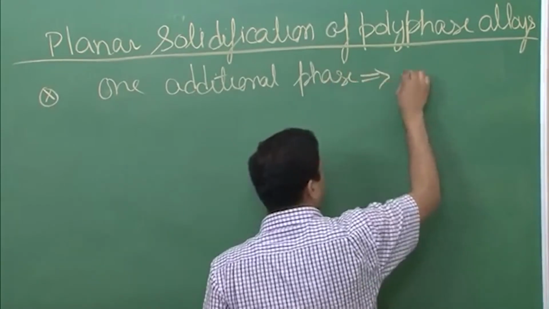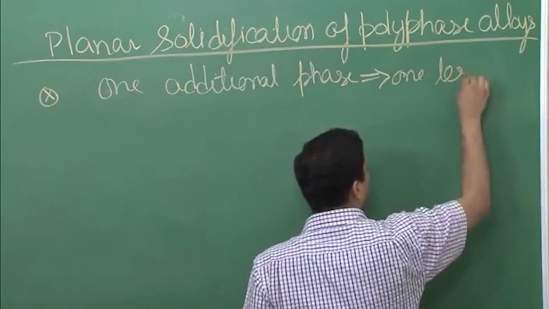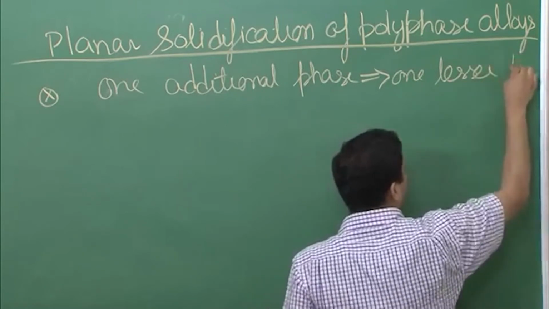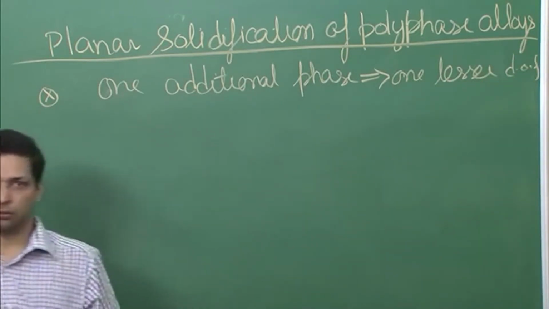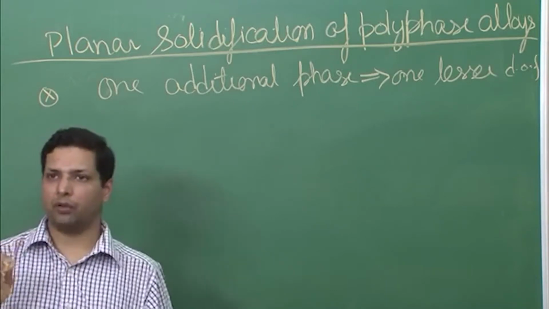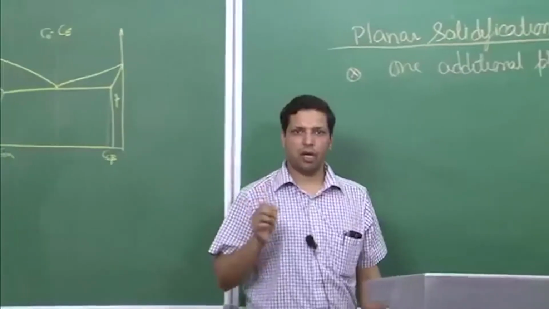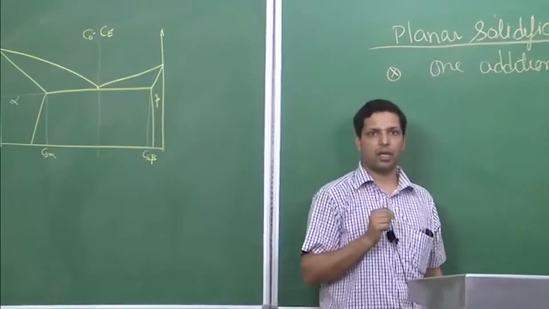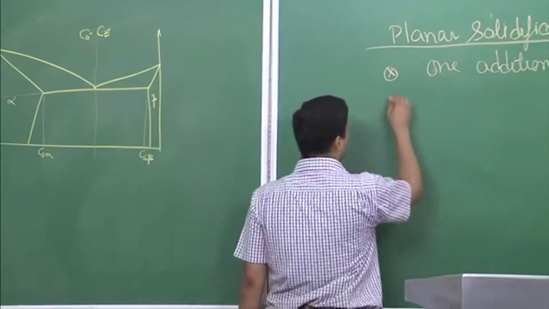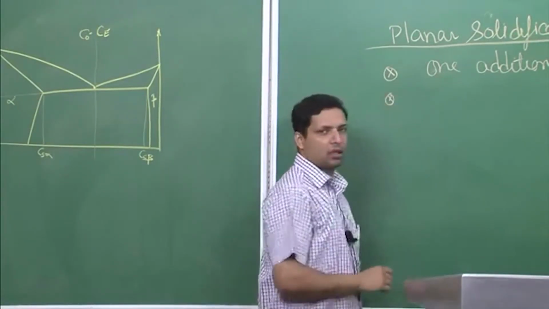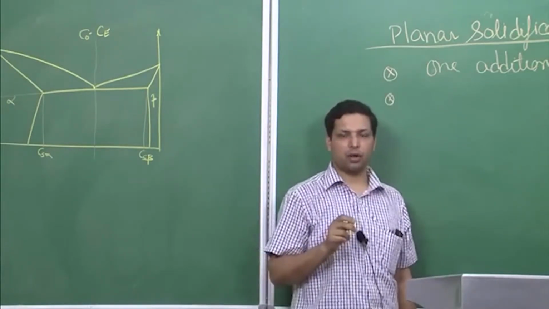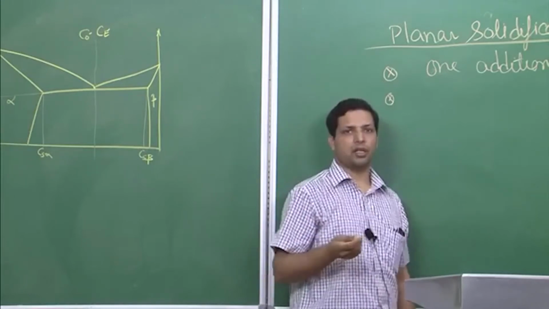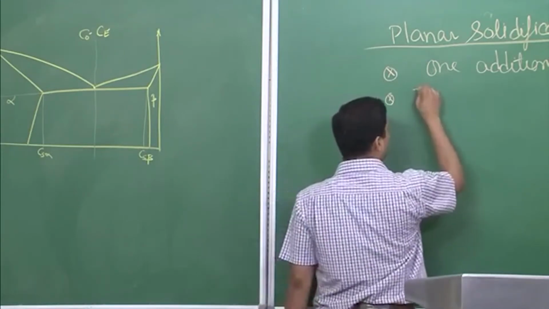Now what is that one less degree of freedom? It is the temperature. So the temperature at the interface will not be adjusted or cannot be adjusted externally. It will be self adjusted.